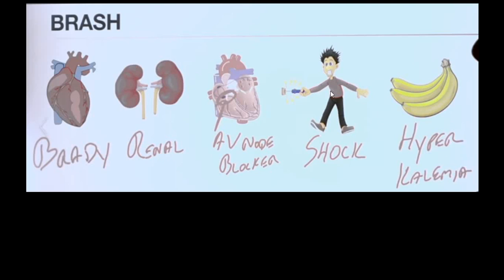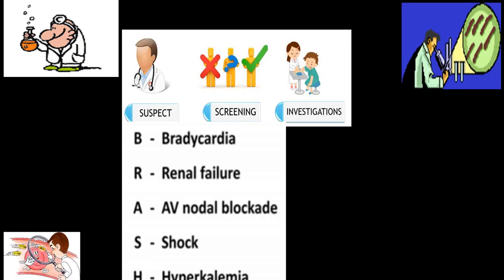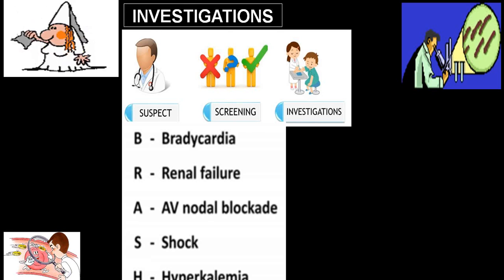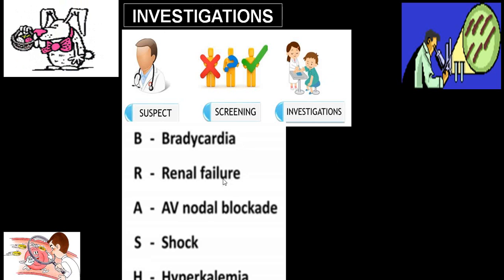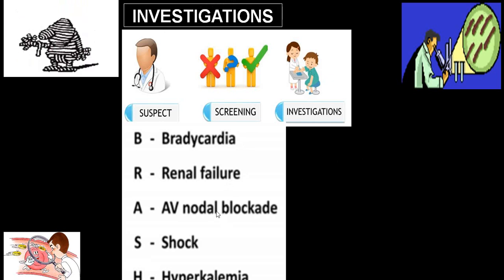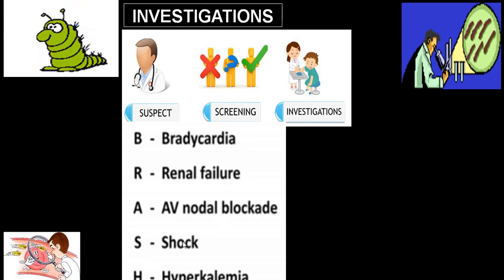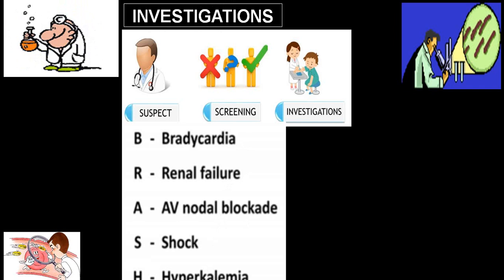The person will have hypotension and shock stage, and blood picture will show you potassium more than 6. So on investigations you demonstrate all these 5 findings: bradycardia, evidence of renal failure, on ECG AV block, shock stage, and blood will show you